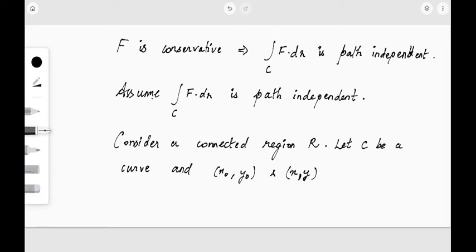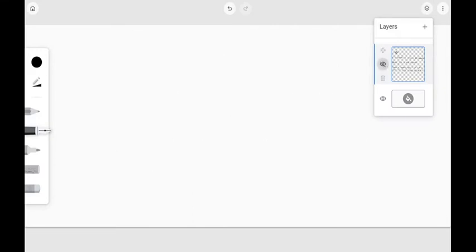Okay, let these be two points on the curve C. Now let us see a figure of the region that we are going to consider.